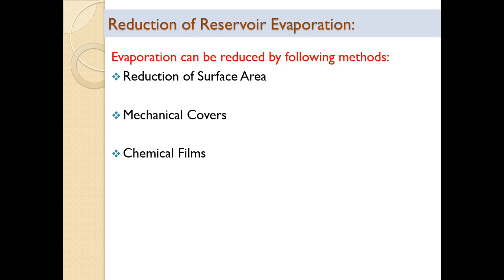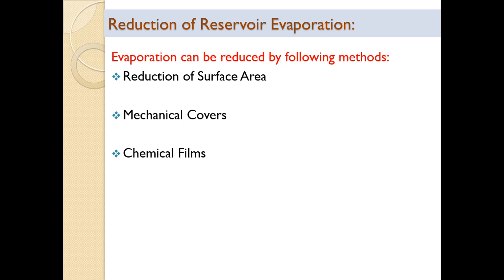If surface area is more, evaporation will be more. So without disturbing the volume, by reducing the surface area, in other words by increasing the depth, we can reduce the evaporation. If depth is increased, surface area is reduced without disturbing the volume which is required to be stored.